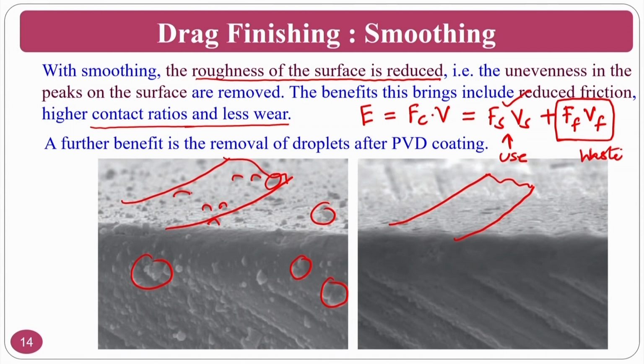Okay. So, if you can reduce the friction on a particular surface of a cutting tool, your frictional force as well as frictional velocity will go down. What will happen? That means that the shearing ability of your cutting tool and useful energy will be maximum. For that purpose, you have one finishing option, the drag finishing process.